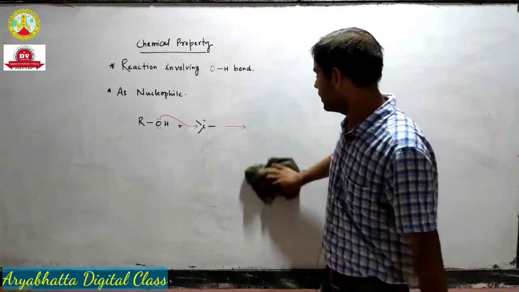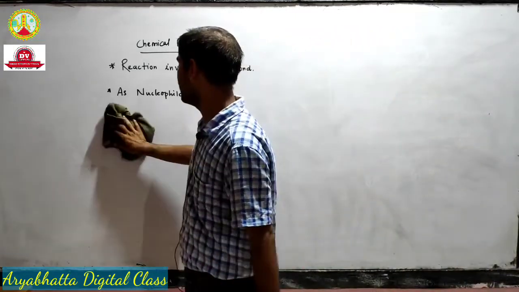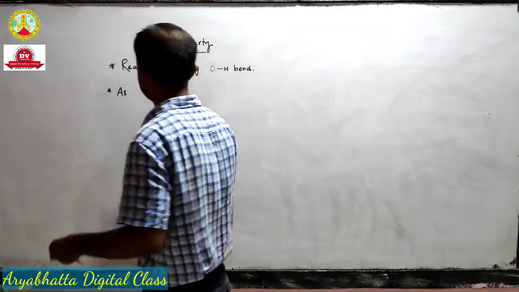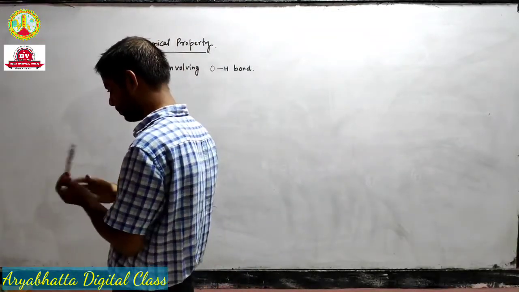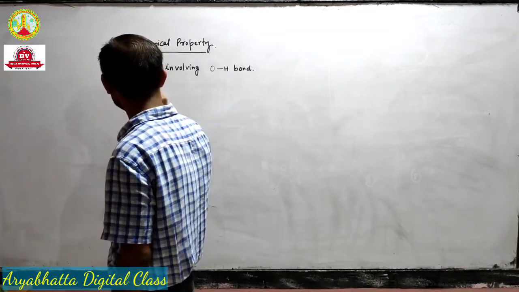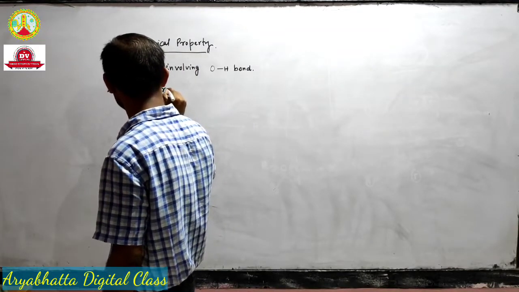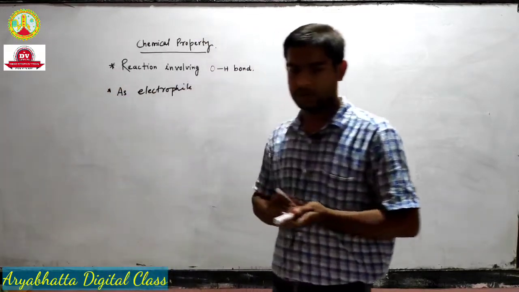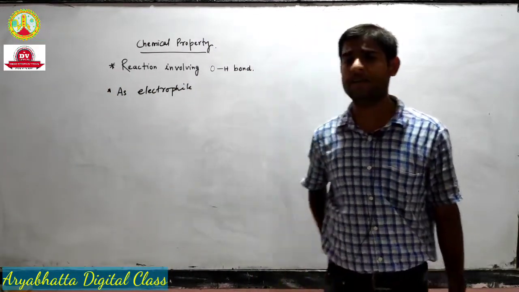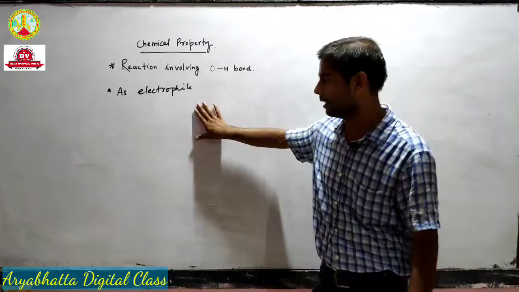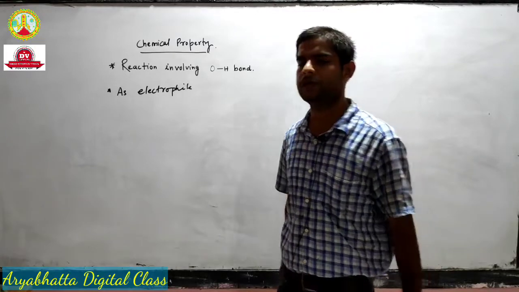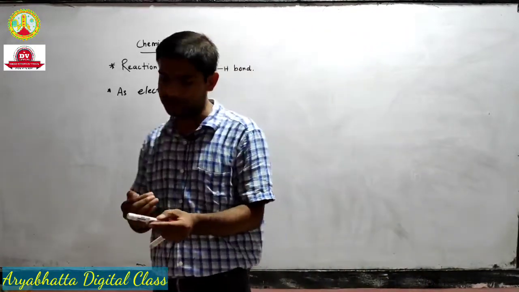Now we will see how alcohol behaves as an electrophile. Alcohol is not electron deficient, as we can see that alcohol has 2 lone pairs of electrons on oxygen, so it's oxygen rich.